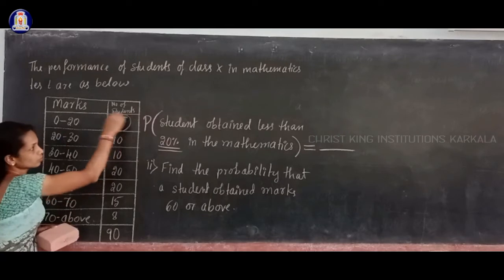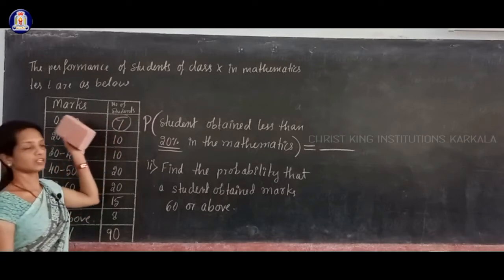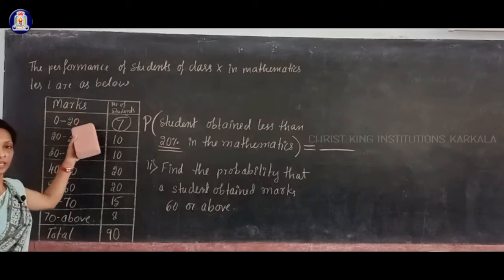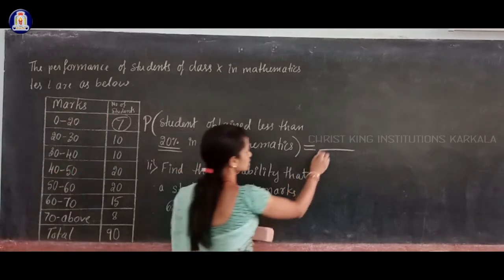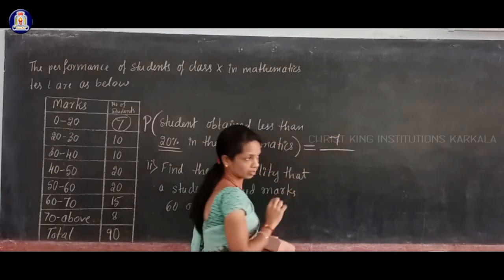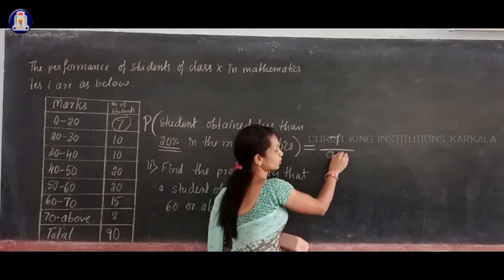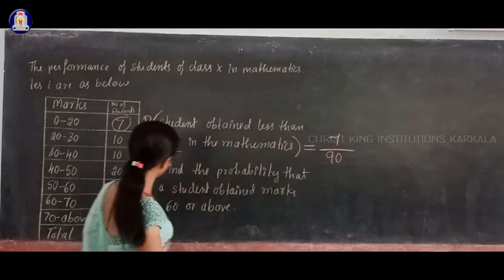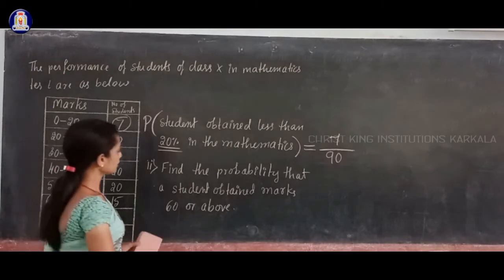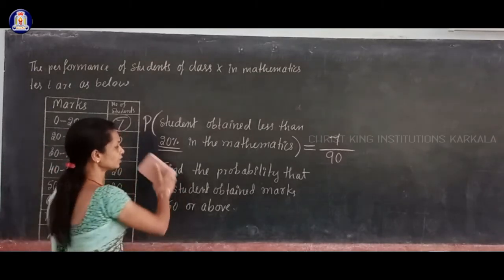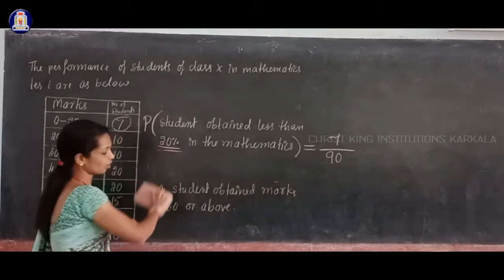So how many students are there? 7 students. Okay, means 7 students obtained marks between 0 to 20, means less than 20%. So there are 7 students who obtained less than 20% marks in mathematics, dividing by the total number of students, that is 90. You are given a total of how many students? 90 students.